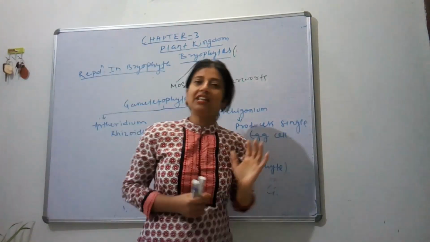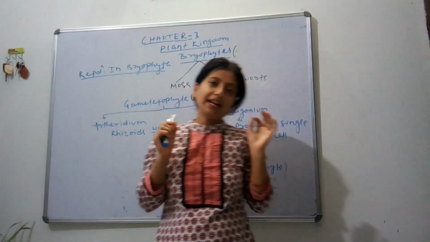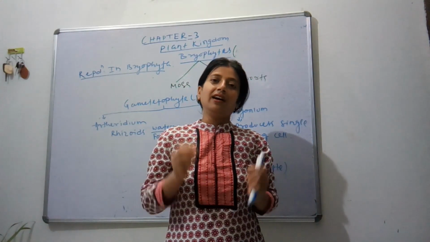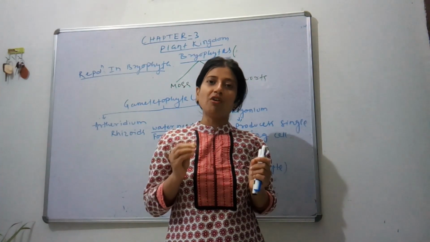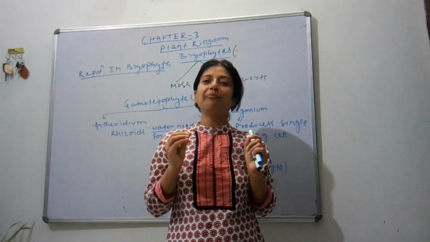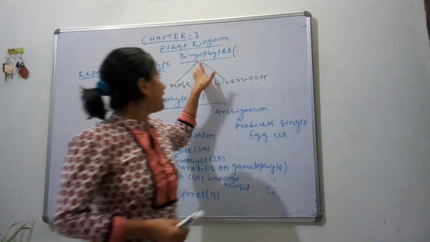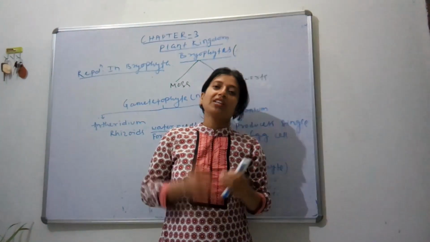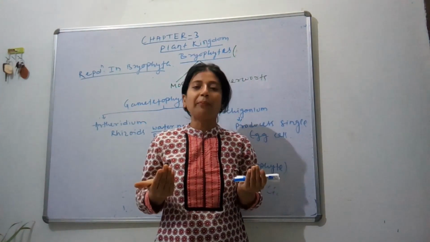Bryophytes are called the amphibians of the plant kingdom. When I tell you about amphibians, you must think about the frog. You know very well that a frog is an amphibian, but here I am telling you bryophytes are the amphibians of the plant kingdom. What is the definition of amphibian?